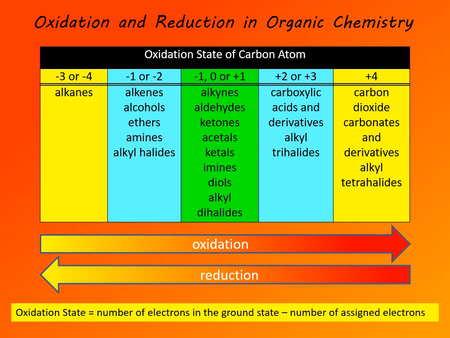In the calculation of oxidation state, electrons are assigned in such a way that each bond is assumed to be ionic. Even if we know that a bond is covalent, we will treat it as if it were ionic, and we will assign all of the electrons from that bond to the more electronegative atom. Only if the two atoms that form a bond are identical, or their electronegativities are approximately identical, then we will split electrons evenly. Otherwise, we assign all the electrons to the more electronegative atom.